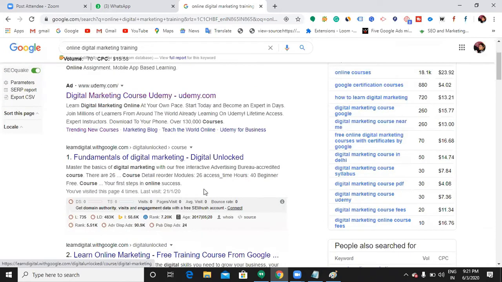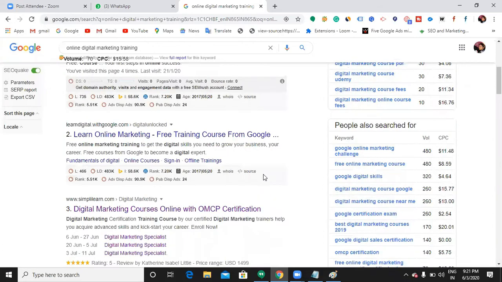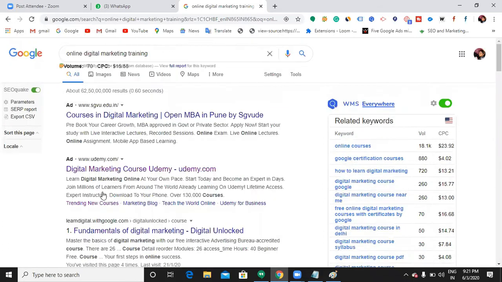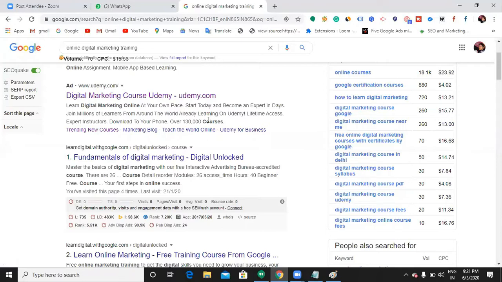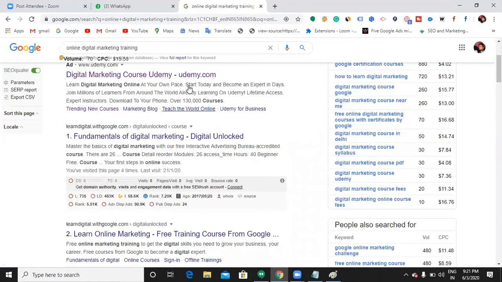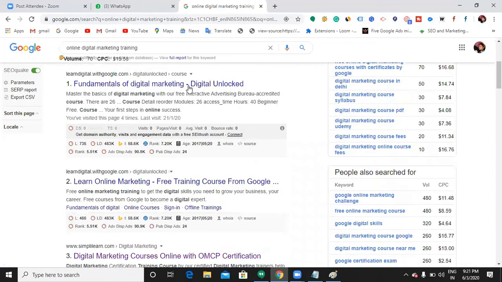So what are these? The first two are paid ads, ma'am. What are the remaining ones? Those are links which direct to their websites, simply in the form of websites, right?